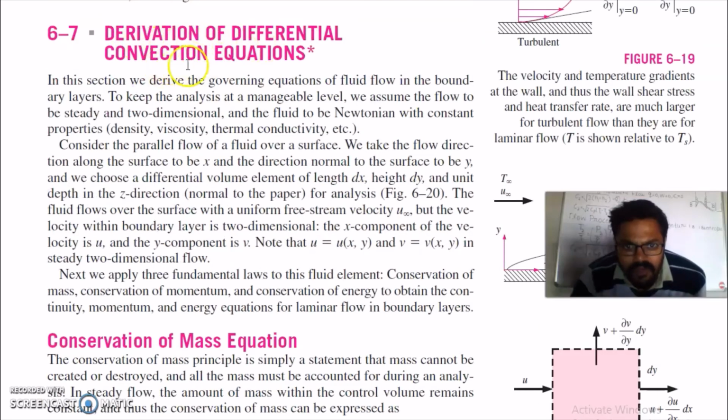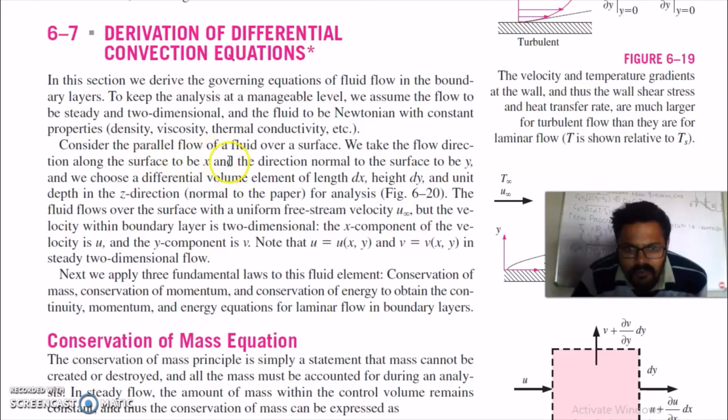Derivation of differential convection equations. In this section we will derive the governing equations of fluid flow in boundary layers. To keep the analysis at a manageable level, we assume the flow to be steady and two-dimensional and the fluid to be Newtonian with constant properties. Density, viscosity, and thermal conductivity are constant.